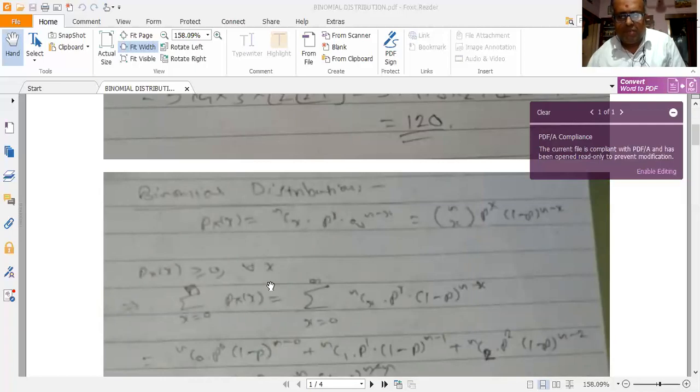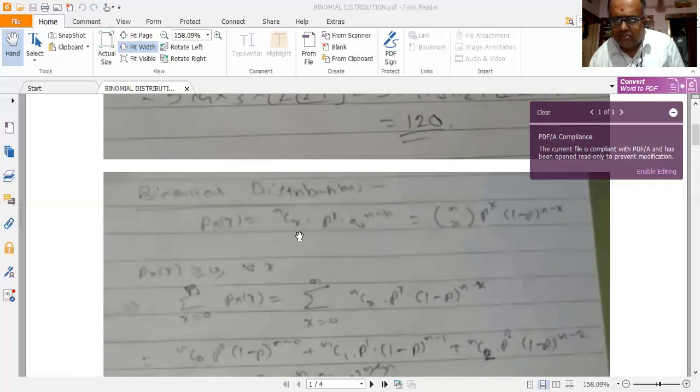Now this is defined by this formula. Px of x is equal to ncx into p to the power of x into q to the power of n minus x. It is defined as Px of x is equal to ncx into p to the power of x into q to the power of n minus x. This is ncx, means this is a combination. Permutations and combinations we would have studied, right? So this is a combination, ncx.